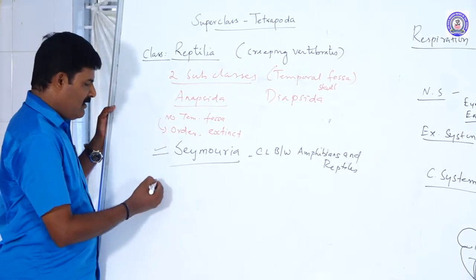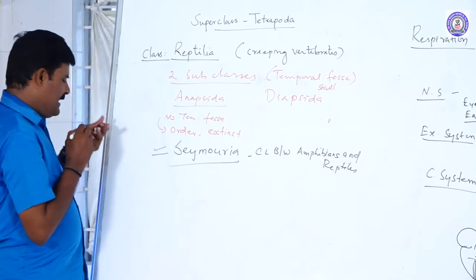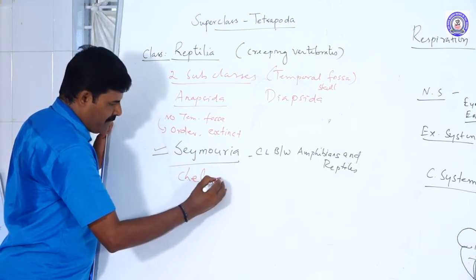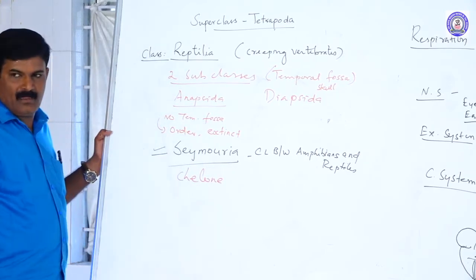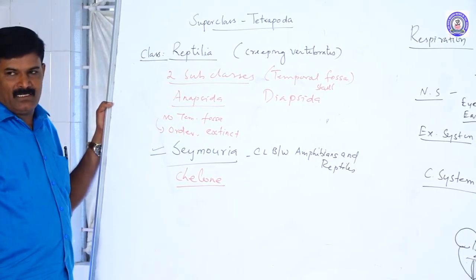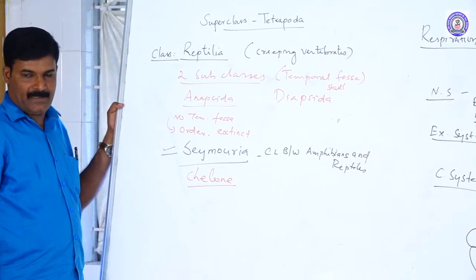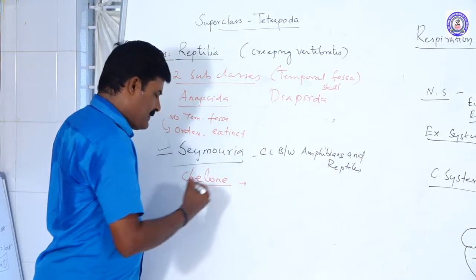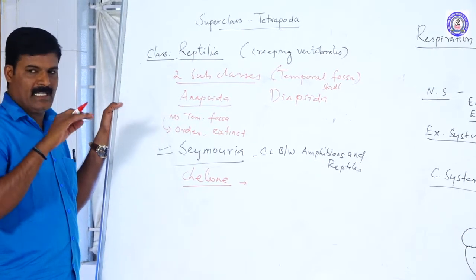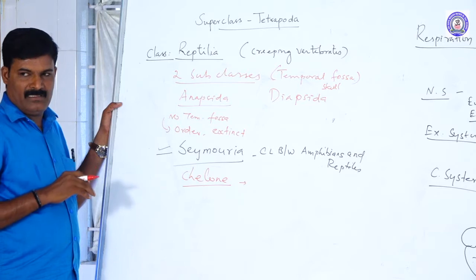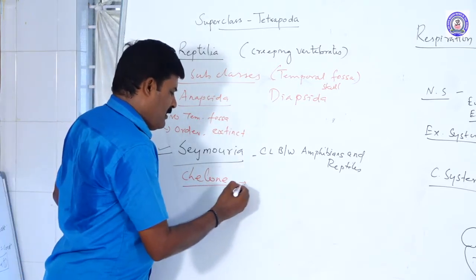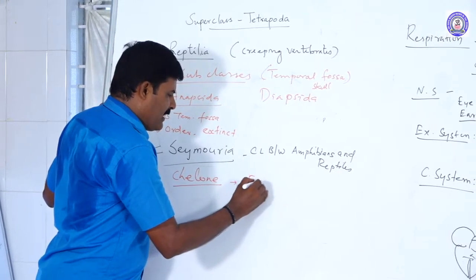The second order in Anapsida is Chelonia. What are the animals of the order Chelonia? Turtle and tortoise. In turtle and tortoise, the body is fully covered with horny scales, thick and dry.